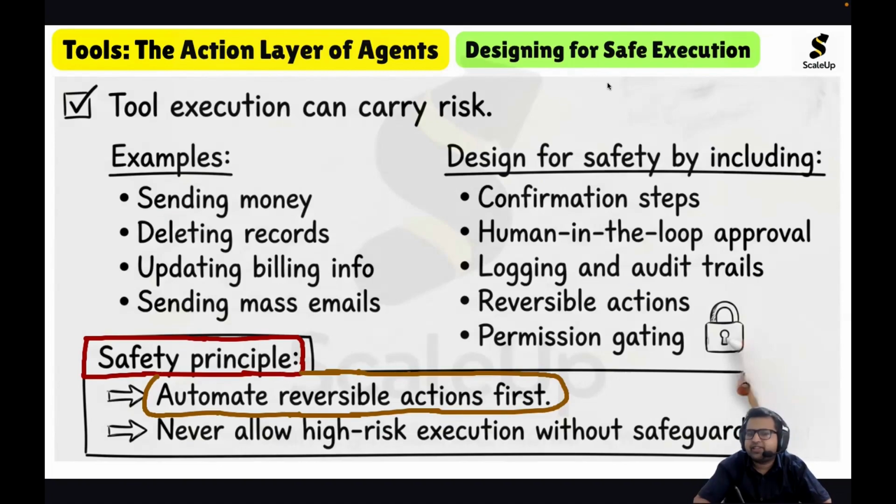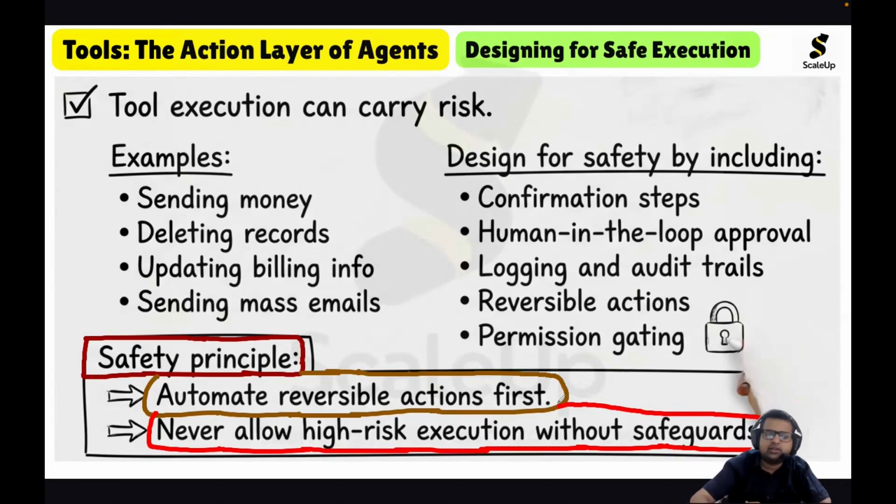Automate reversible actions first, and never allow high risk execution without safeguards. Whenever we are talking about high risk execution, we should consider safeguards.